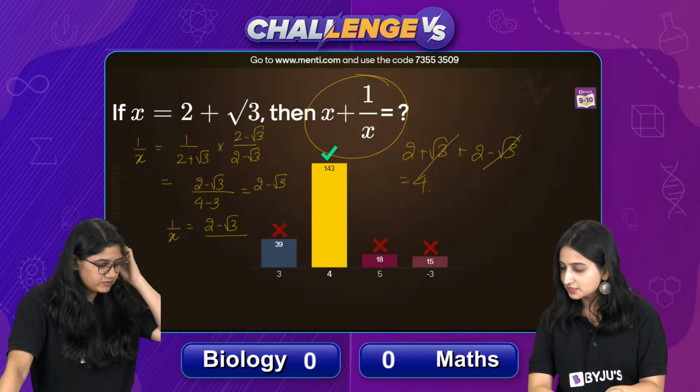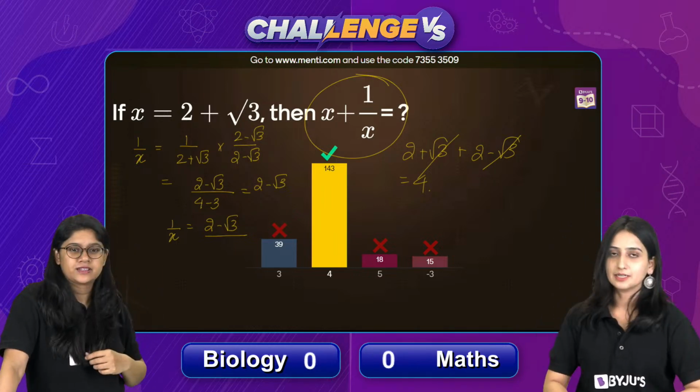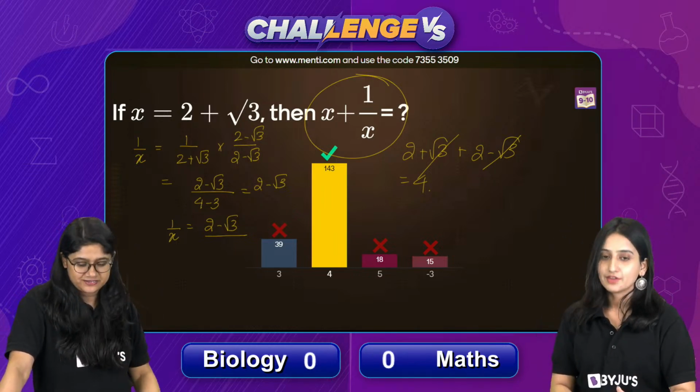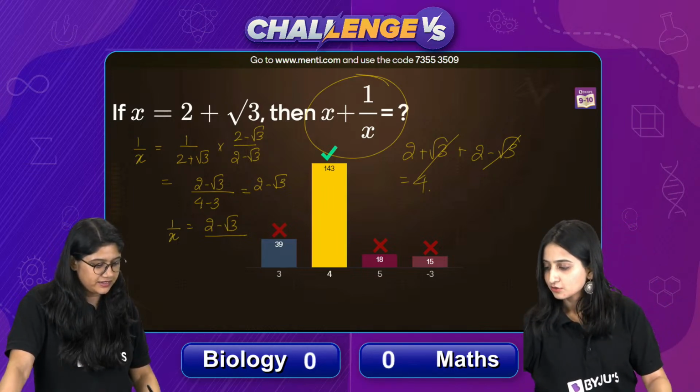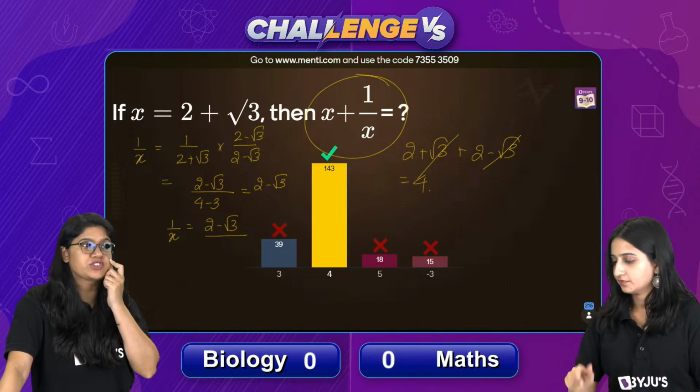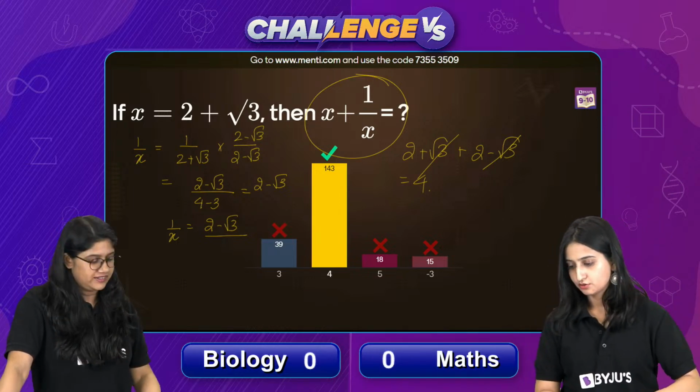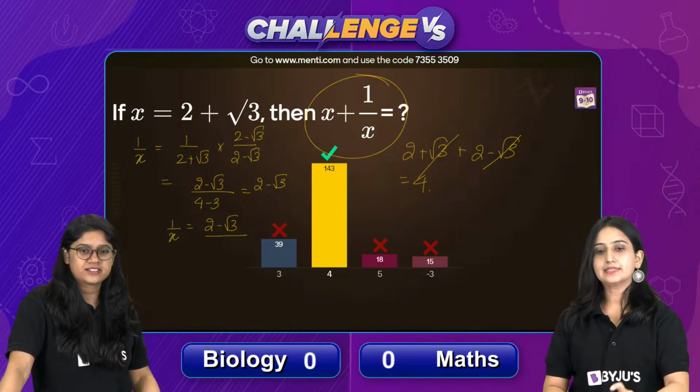Very good. Those who made a silly mistake, please check once and try to attempt again. The question is very easy. I hope you misclicked. Okay, no problem. And so with this we have the math score, which is 143. Okay, so the math score is 143.